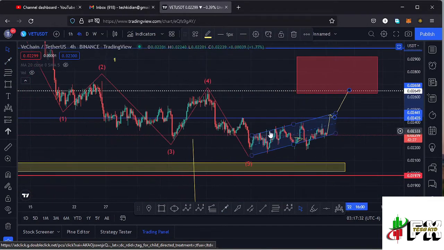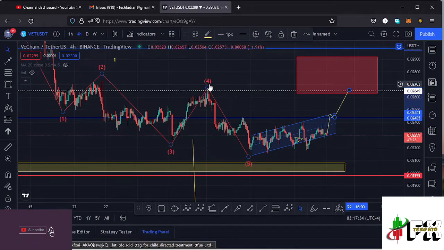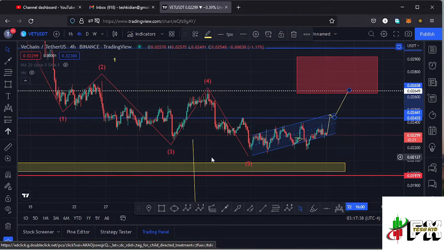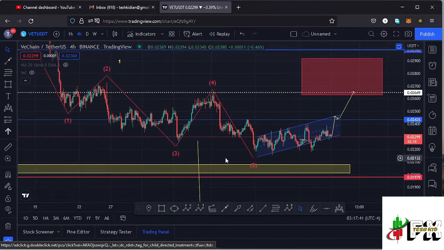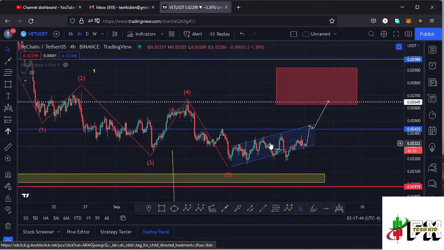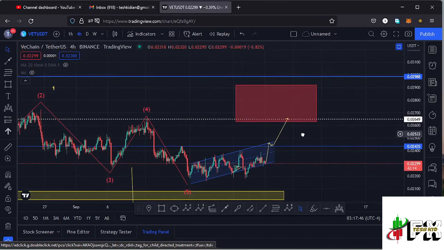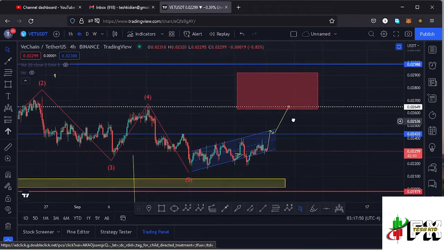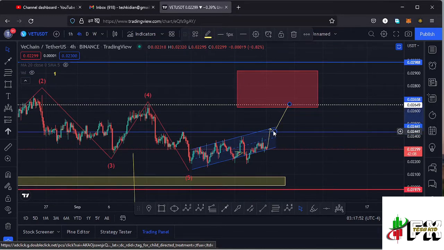And if that plays out, then that will be invalidating my head and shoulders pattern, which will be very positive for Vechain, because that would mean maybe the low is in and we might continue pushing higher and maybe even see even more bullish movements here on the Vechain chart. So let's be patient and see how that plays out.